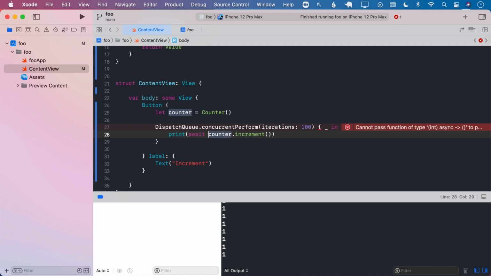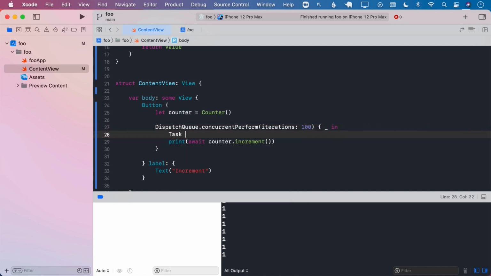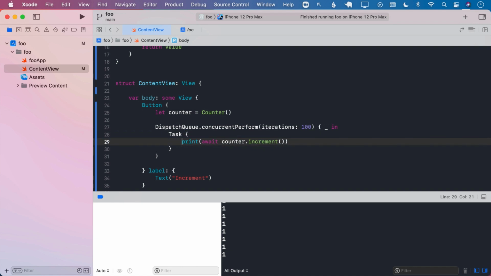So at a given time, there will be a lot of different increment functions that will be suspended. Since this is the await keyword, we need to use it inside an actual task so that we can use await. So I'm going to wrap it with a task closure, and then we can use the await.